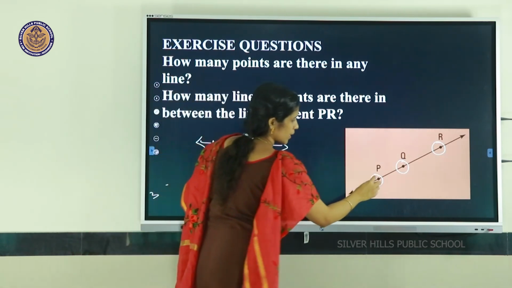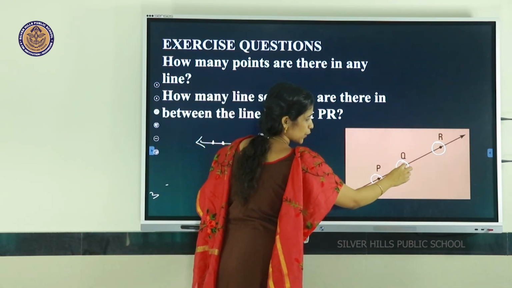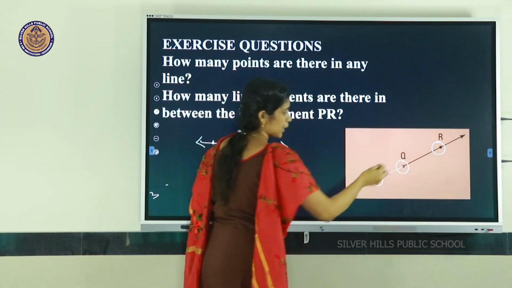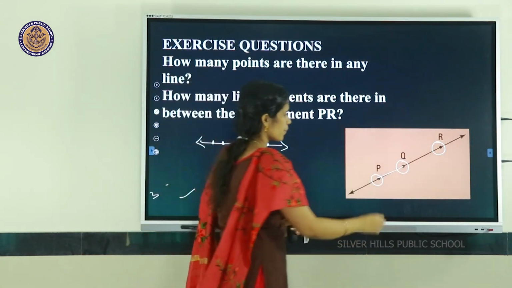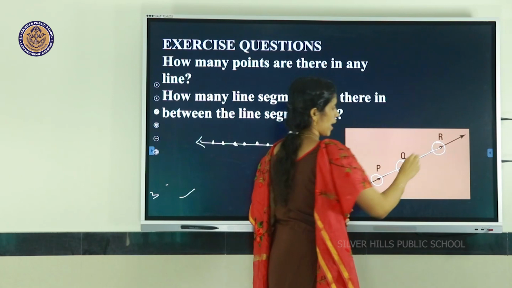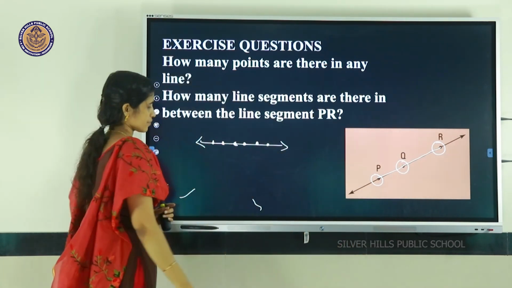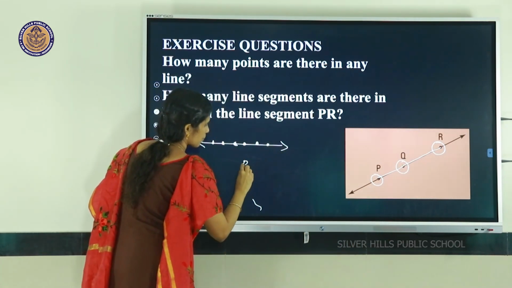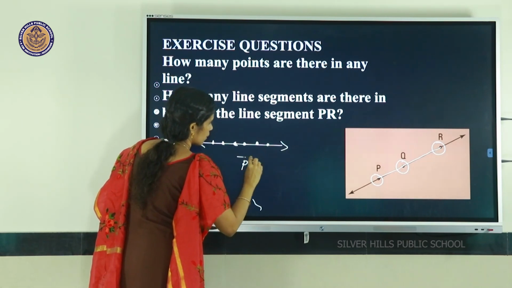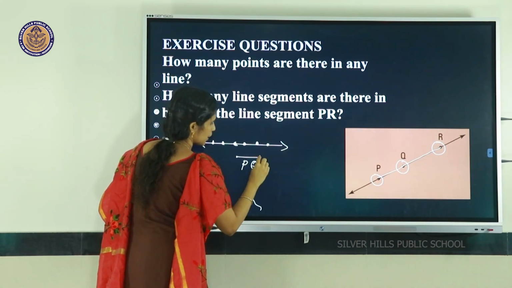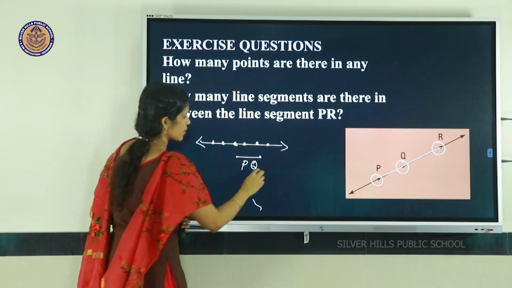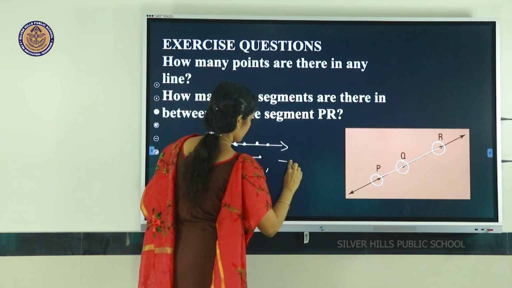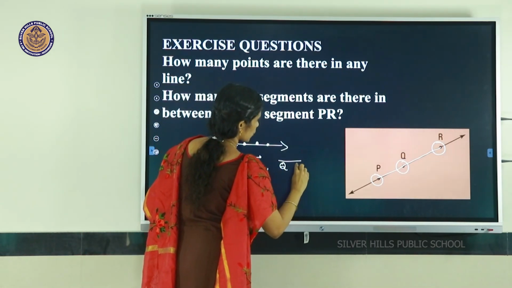Which are the line segments? That is line segment PQ and line segment QR.